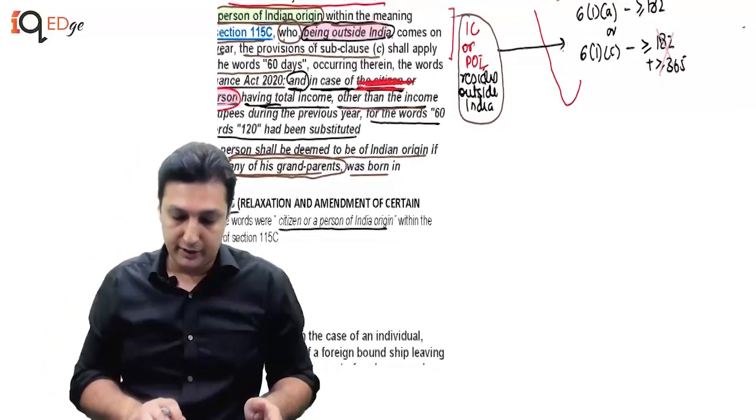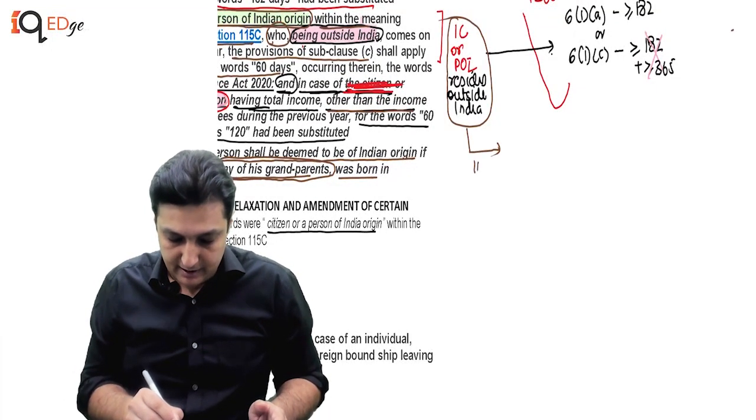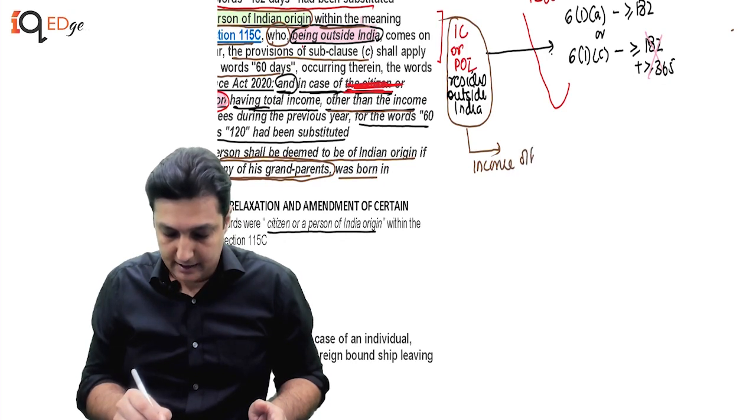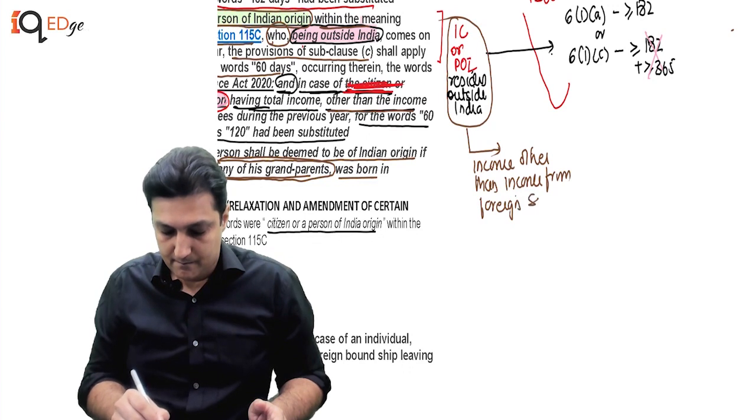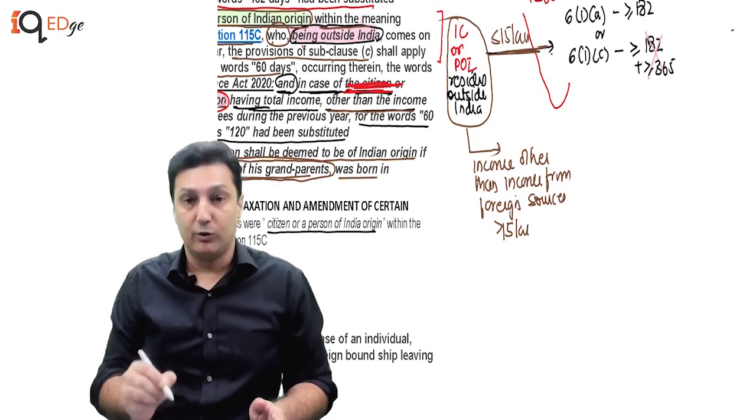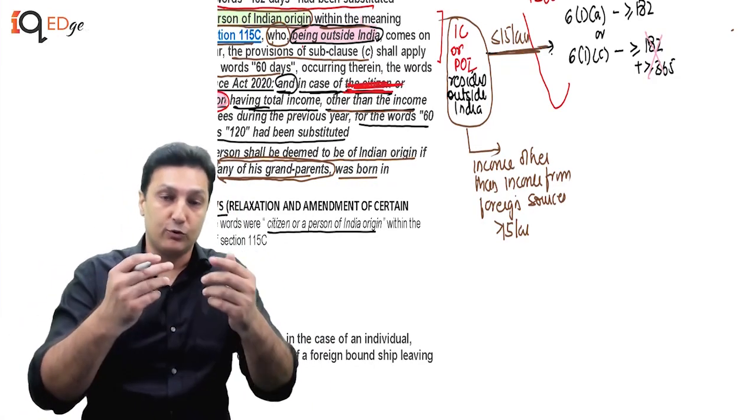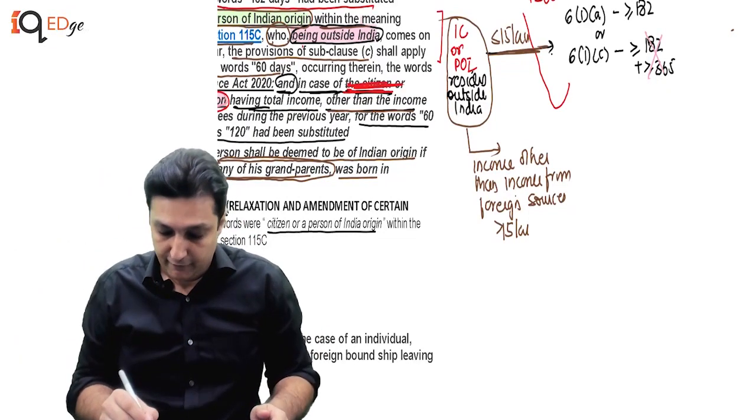Okay. So what we now need to do is, we need to bifurcate these into two parts, where income other than income from foreign sources is more than 15 lakhs, and this is less than equal to 15 lakhs. So this now becomes applicable only for people who are having total income other than from foreign sources of less than equal to 15 lakhs. Now what does he say? For these people, what has happened?